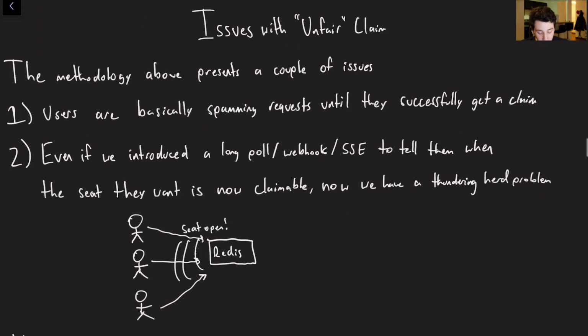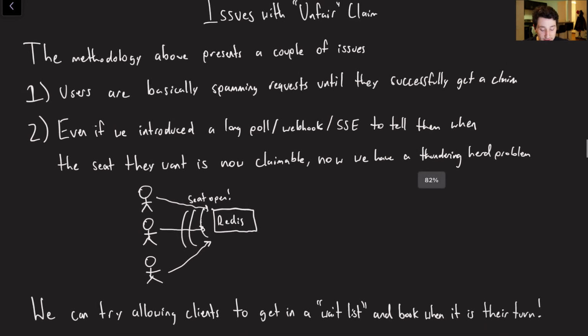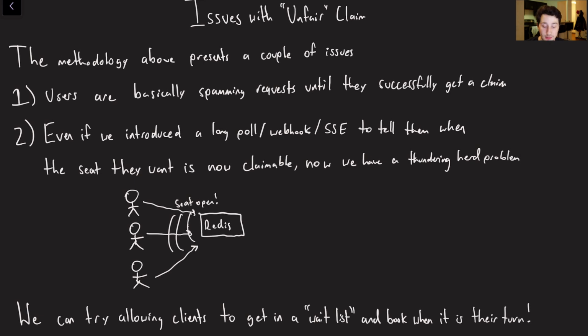Cool. So, like I mentioned, what are some of the issues that we have when trying to deal with these kind of unfair claims? So basically, number 1 is that if I myself do not have a claim and someone else does, but I want it, I don't really have any way of knowing that I don't have the claim unless I'm pretty much spamming the database, figuring out whether or not I got the claim successfully. So spam is going to be number 1.